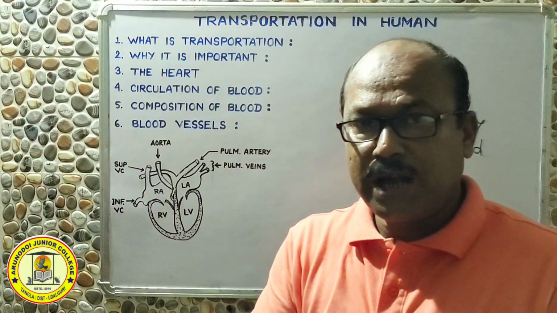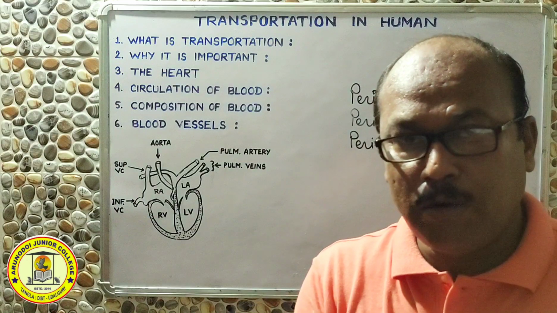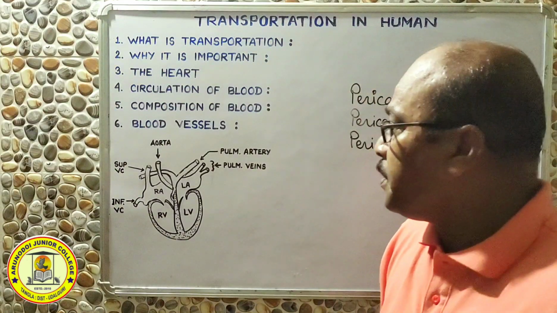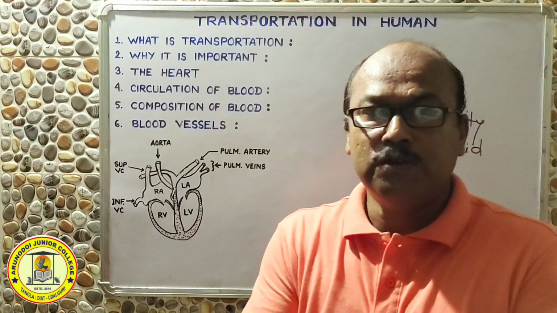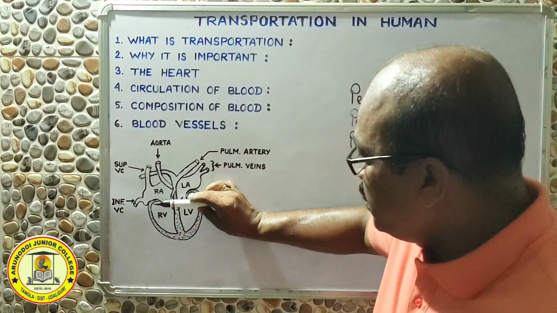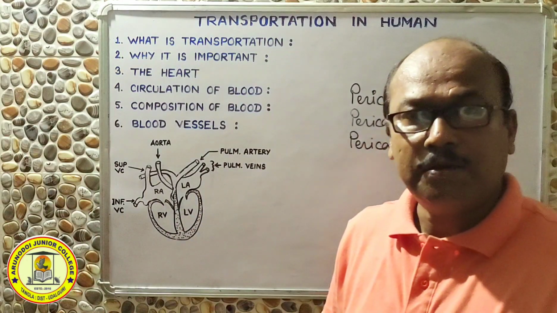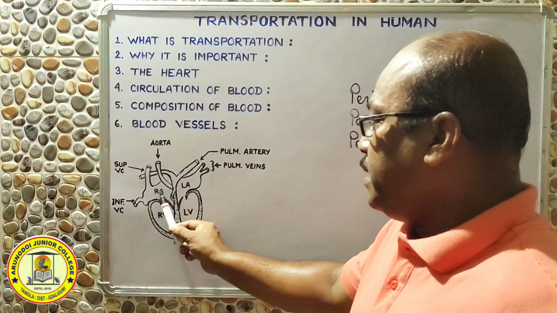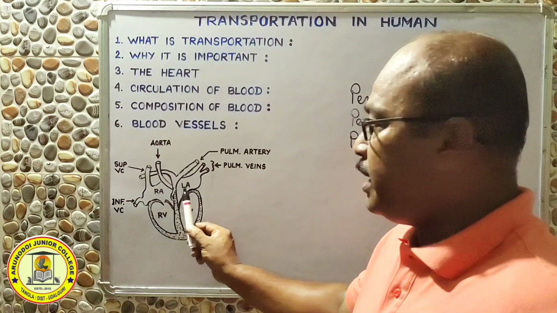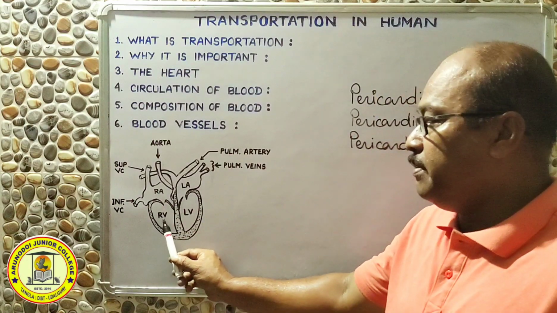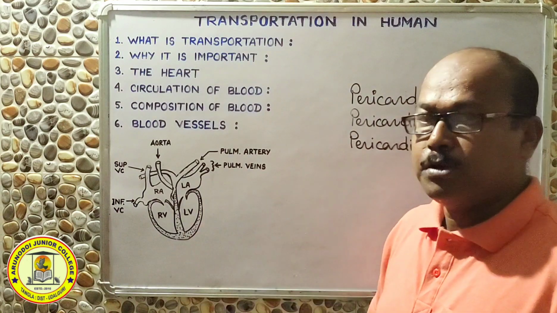I have already mentioned the heart is made up of special muscles called cardiac muscle. You have got it in your class 9 syllabus. The entire heart is divisible into 4 chambers. There are upper 2 chambers called auricles and lower 2 chambers called ventricles. The auricle is divided into the right auricle and the left auricle. Similarly, the ventricle is divided into the right ventricle and left ventricle.